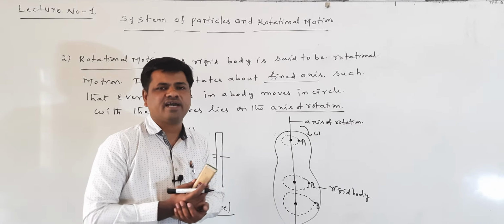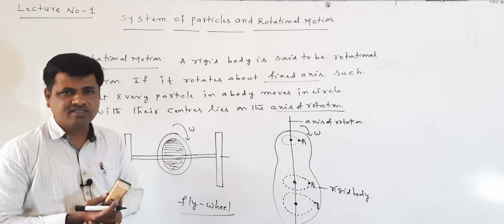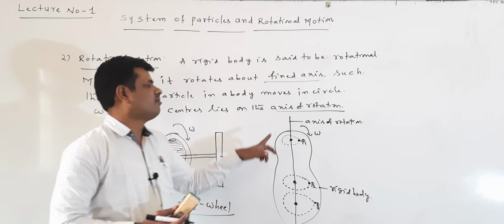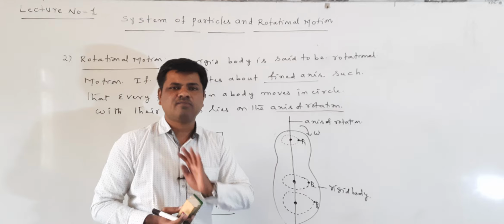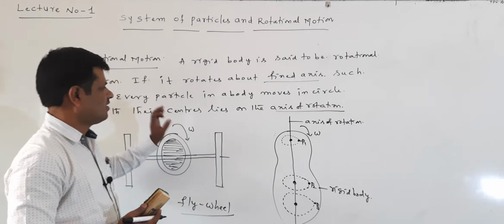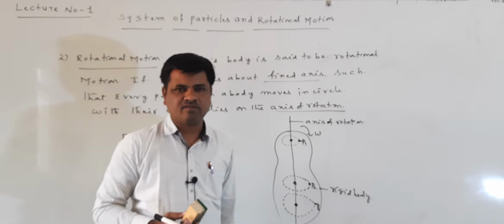What is the definition of the axis of rotation? It is the fixed axis about which the rigid body rotates.